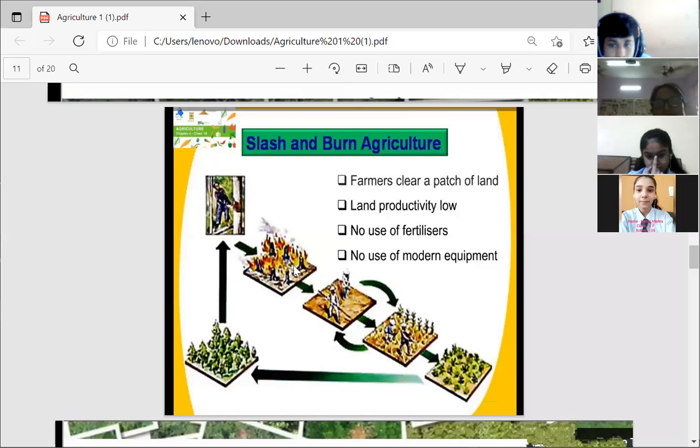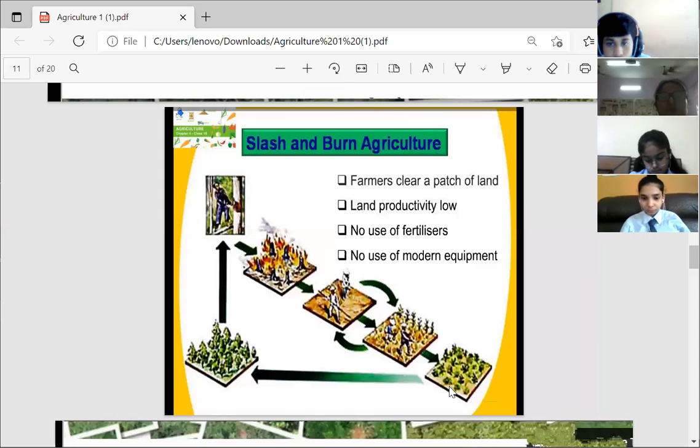Later on, the trees which were cut down, which were slashed down, are burned. After burning, the residue that is left behind is ash. This ash mixes with the soil to make it fertile. And now on this fertile piece of land, farming is done. The farmers sow seeds, and after a few months, you can see crops on this small piece of land which was initially covered by forest.